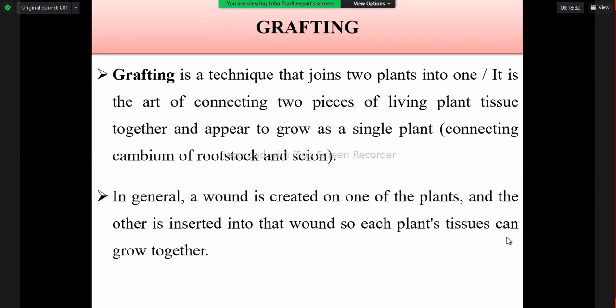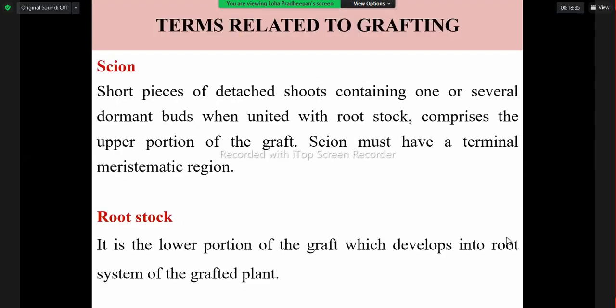Here we have to know about the scion: the short piece of a plant part that is separated from the desirable-character mother plant and utilized as the terminal, because after grafting it gives the top, terminal portion.